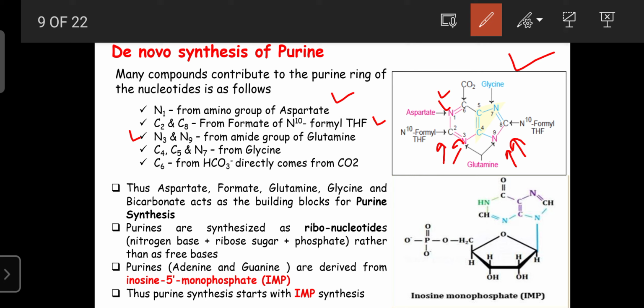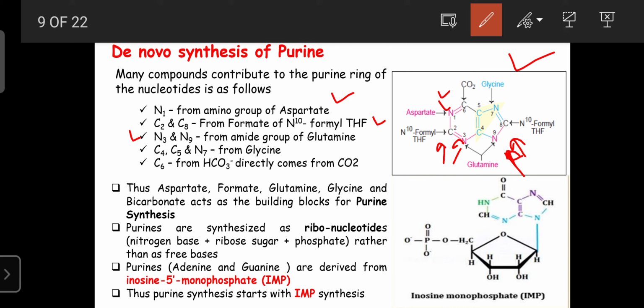The first nitrogen is added here, the second nitrogen here, and the third nitrogen here. That nitrogen, or amide group, is supplied by glutamine. So glutamine contributes to adding the second nitrogen, N3 and N9, into the purine bases.